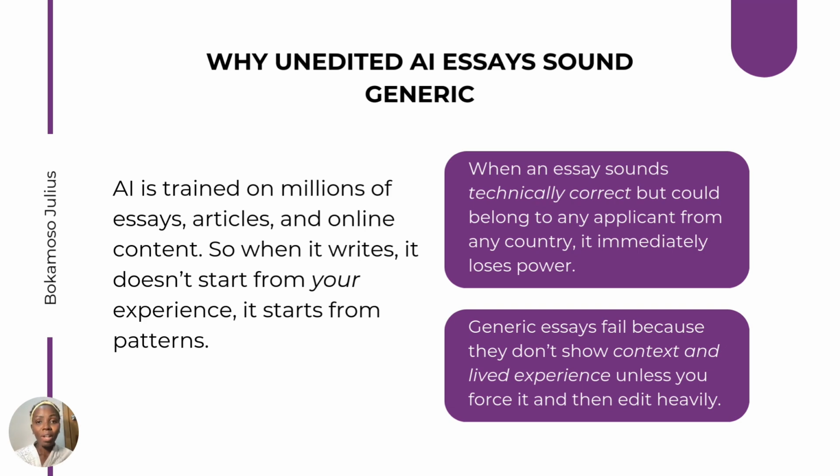So what it writes comes from patterns that it's trained on. So when you ask it to write an essay, for example for a Chevening scholarship, oftentimes they ask the same questions, or the Commonwealth scholarship, they ask the same questions.